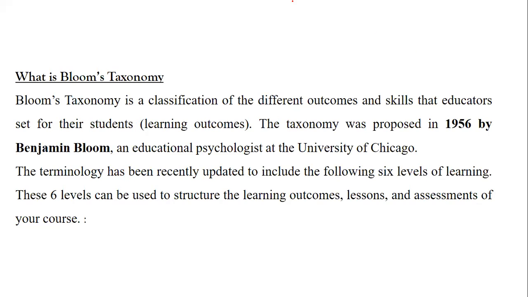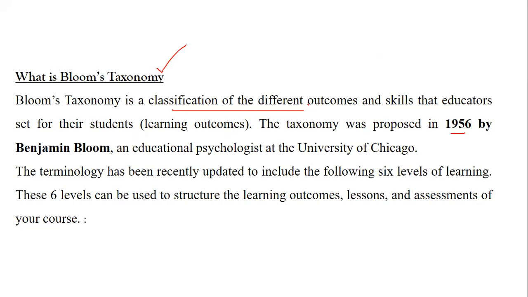The very first important topic today for your teaching aptitude is Bloom's taxonomy. So basically, what is Bloom's taxonomy? It was started by Benjamin Bloom in the year 1956. It is a classification of learning outcomes and skills that an educator sets for the students, brought up by the educational psychologist at the University of Chicago.